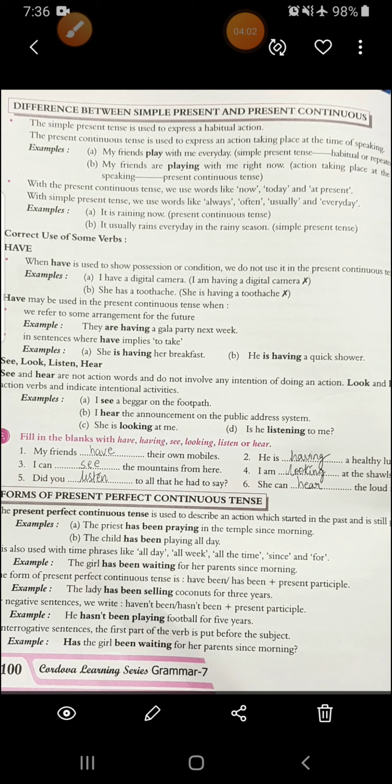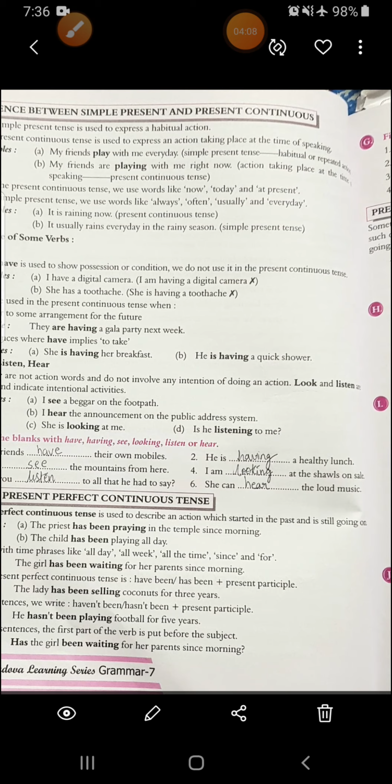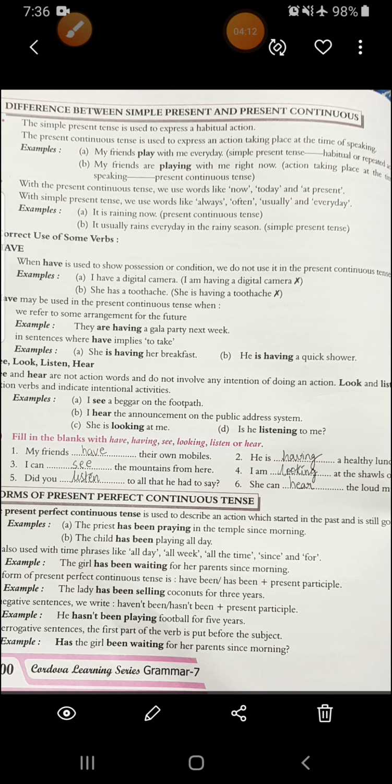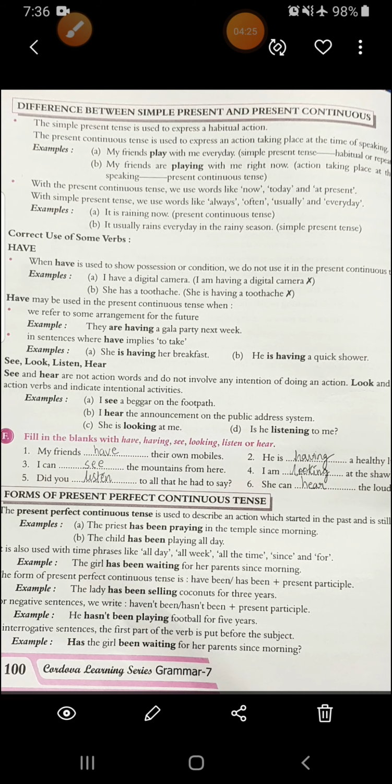Now see exercise F, fill in the blank with have, having, see, looking, listen or hear. First one, my friends have their own mobiles. It's showing possession. Second, he is having a healthy lunch. It implies to take. Then I can see the mountain from here. You have eyes and of course you can see it. Then fourth, I am looking at the shawls on sale. You are intentionally looking at the shawls on sale.